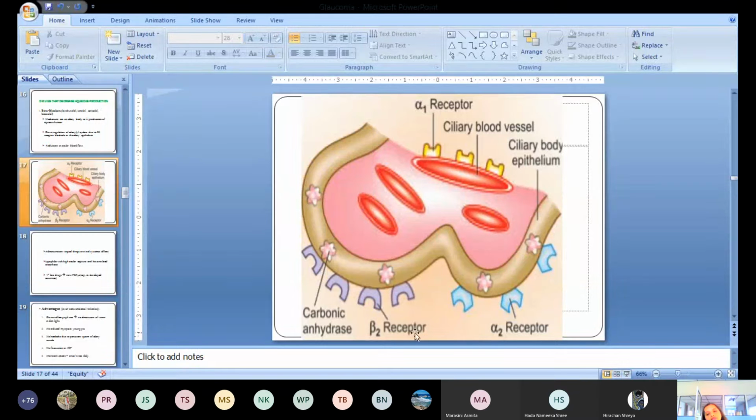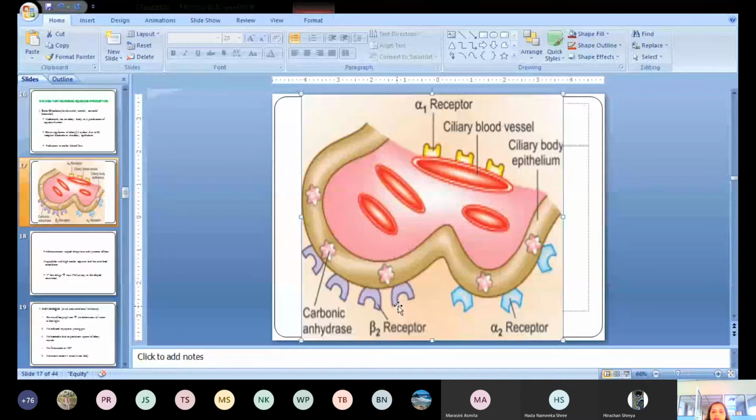Usually when these beta 2 receptors are stimulated, there is an increase in cyclic AMP formation, and this cyclic AMP formation ultimately increases the synthesis and release of aqueous humor. So by blocking these beta 2 receptors, cyclic AMP formation decreases, and ultimately there is decreased synthesis and release of aqueous humor. Clear? So beta 2 receptor blockers inhibit the receptors present in the ciliary epithelium, which is responsible for the synthesis of aqueous humor.